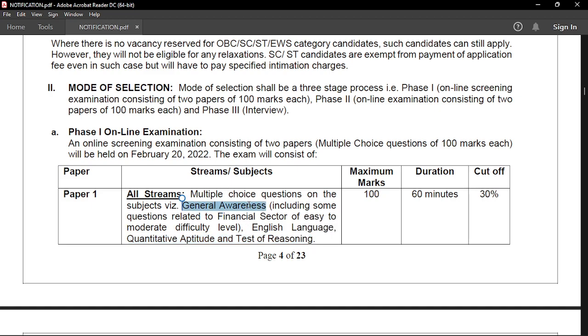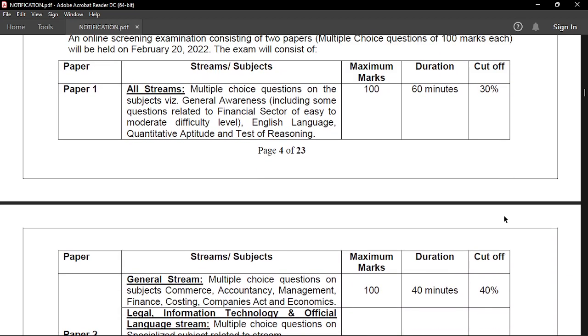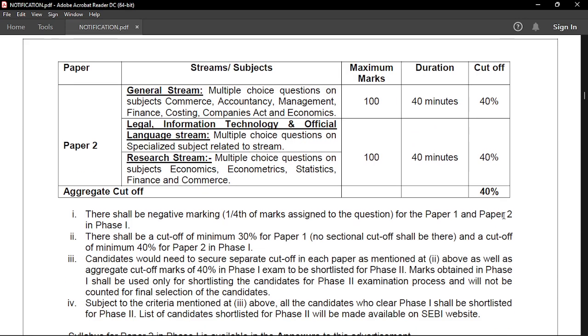And don't worry about the general awareness. It is very easy, very basic. And if you are preparing for the RBI grade B examination, you don't need to worry about it at all. So the maximum marks is 100, the duration is 60 minutes, 1 hour, and you only have to score 30 out of 100 minimum in this particular exam. So the cutoff is 30, already given here. And you can score 30 out of 100 in this exam. It's very easy. The second thing is your paper 2.